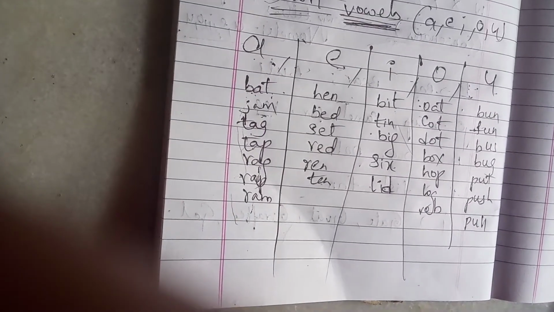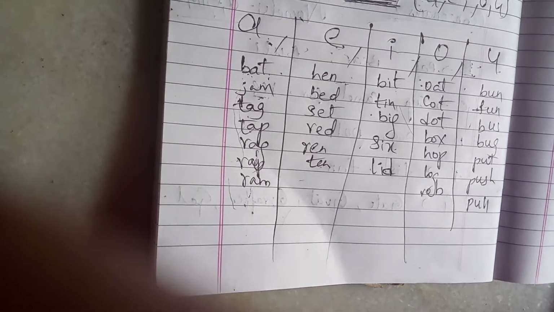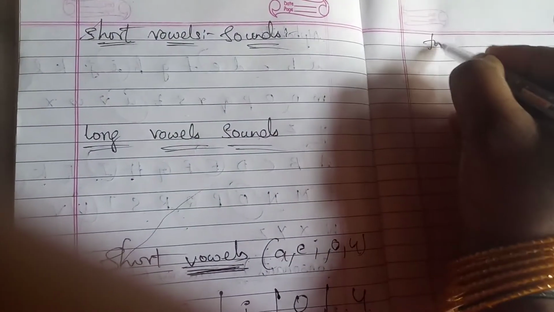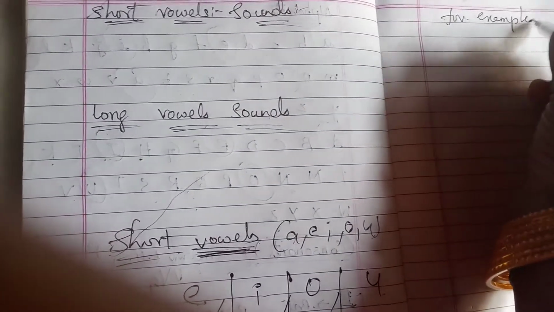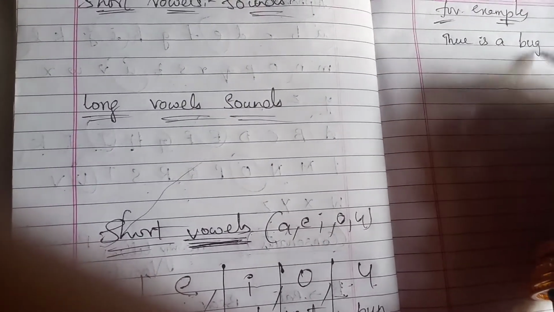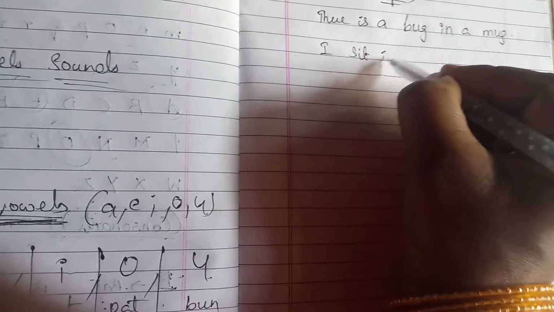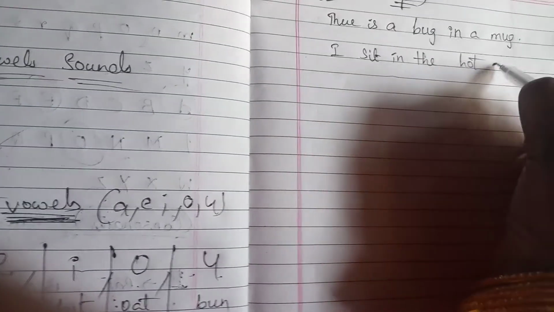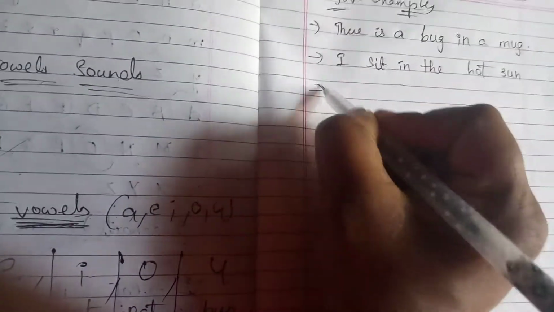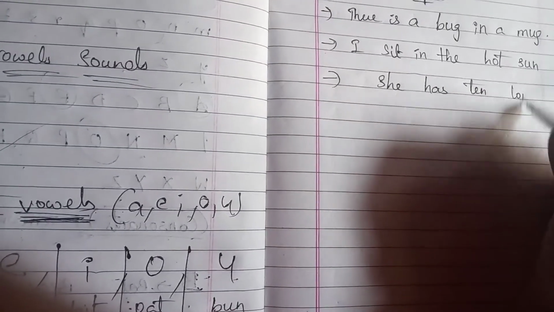You can write it easily. So, for example, can I say some more with sentences? How are we going to use short vowels in a sentence? For example: there is a bug in a mug. I sit in the hot sun. Let us take some more examples. She has ten tops.